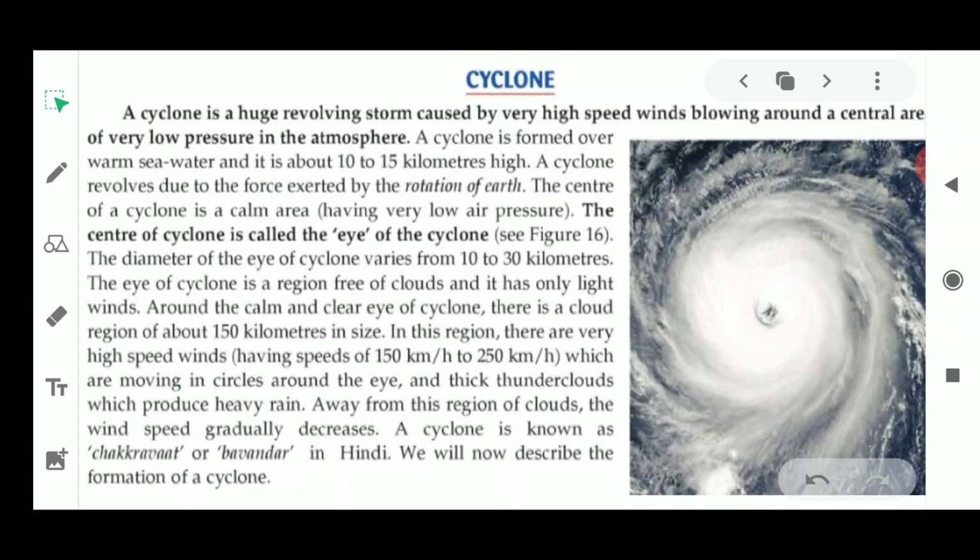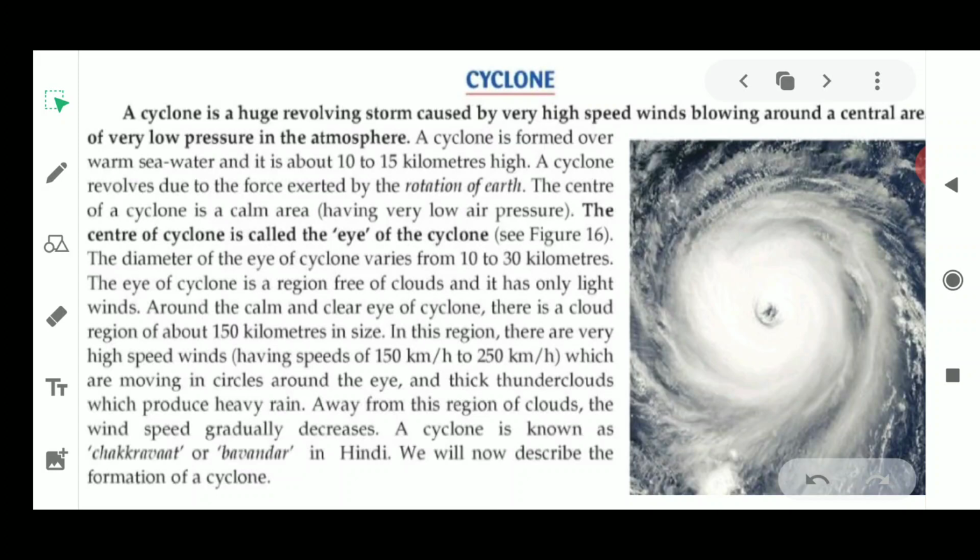Before starting today's video, I would like to discuss that till now we have seen the properties of air: air applies pressure, and air also moves upwards when it is heated up. So hot air becomes lighter and it rises up. We have also seen the formation of wind is because of uneven heating of the land and the sea, as well as uneven heating of the equator and the poles.